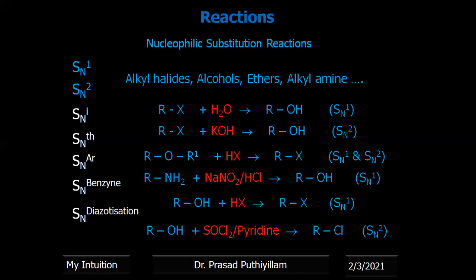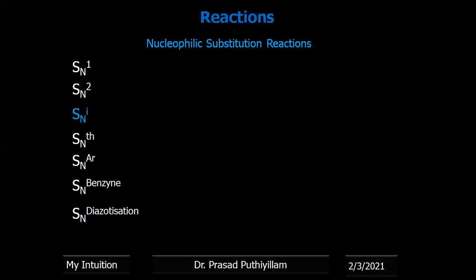If the pyridine is not present, and it is an aromatic alcohol or an alcohol reacting with thionyl chloride, or if the R group is a chiral carbon, then we will get a different type of reaction mechanism, which is known as SNi. Therefore, the reaction of alcohol with thionyl chloride in the absence of pyridine to give alkyl chloride is an example for an SNi reaction, substitution nucleophilic internal.